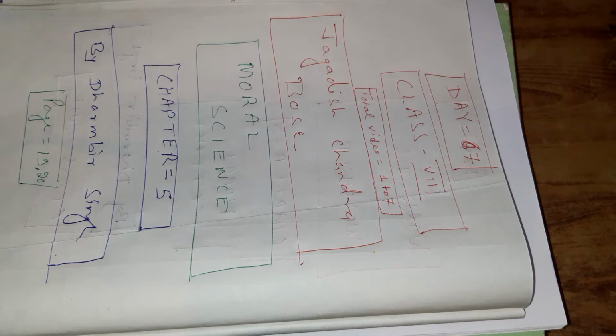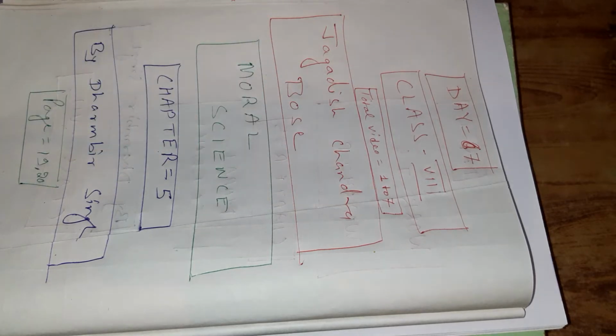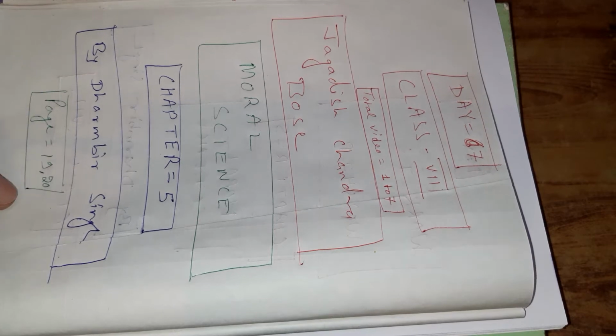Today I'm going to discuss Jagdish Chandra Bose. Already I have made 6 videos on this chapter, and today I'm going to make video number 7. This is class 8, moral science chapter 5. Already I've discussed page number 18, and today I'm going to discuss page numbers 19 and 20 both.